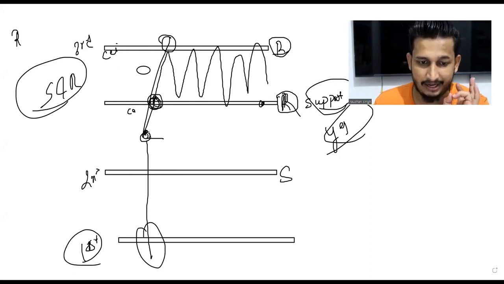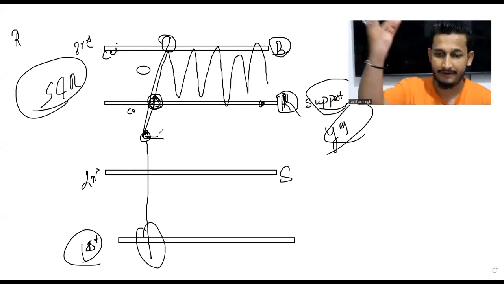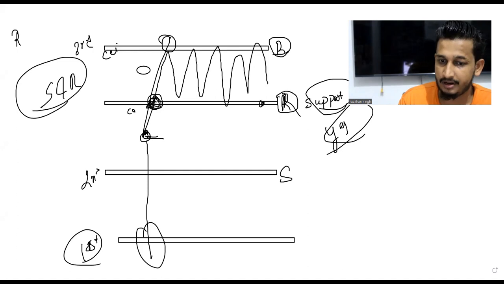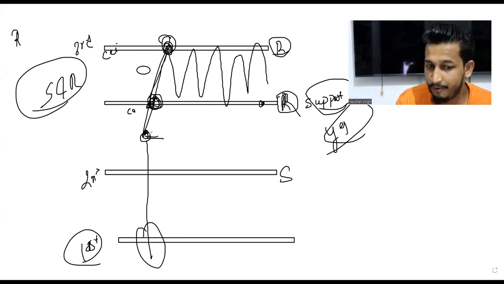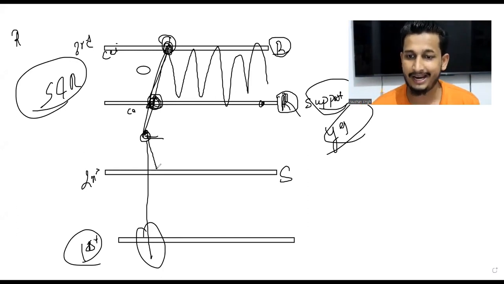Simple thing is that if I throw a ball, my next resistance is over here. If this gets broken, it will go till this point. If I'm throwing a ball towards the downside, you would have watched the movie Saaho, right?